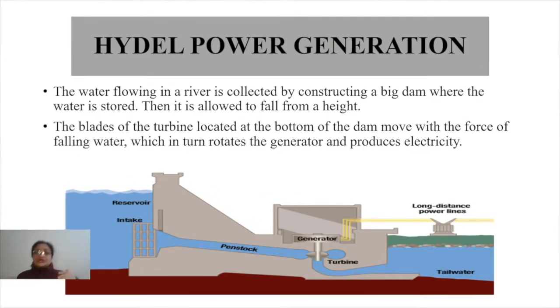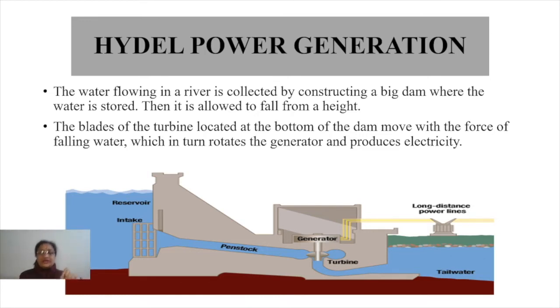Now, how does hydropower generation happen? Let's see the process, how it is done. Suppose a normal river is flowing. What we do is, the water is collected by constructing a big dam at one place, where the water of that river is stored. And then it is artificially allowed to fall from a great height.